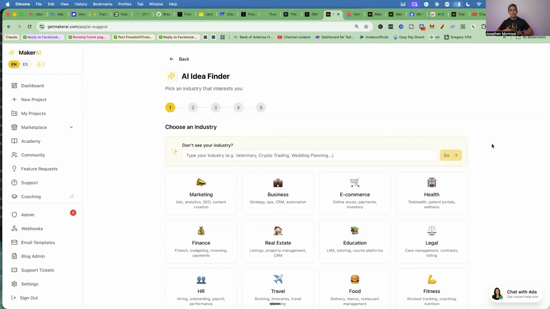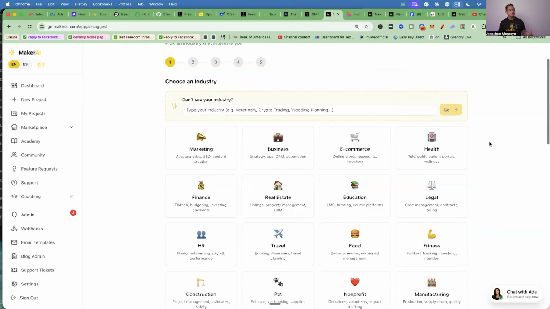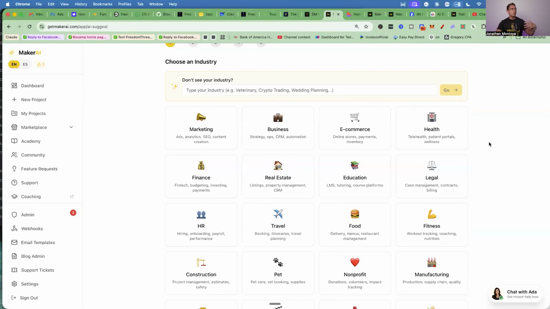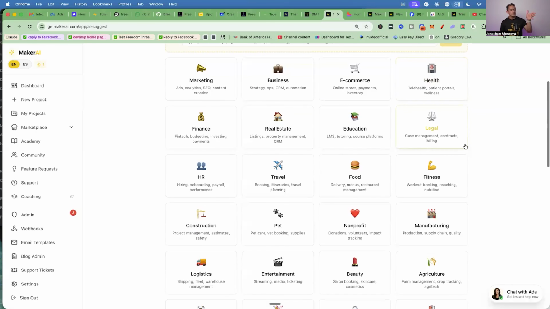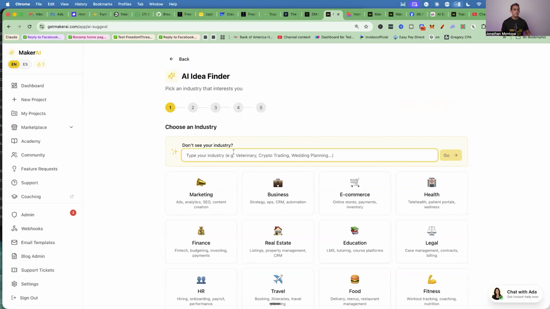Now again, you can build in any industry that you want. Again, marketing, business, e-commerce, health, finance, real estate, any type of industry you can build. And that's the beauty of this process here, okay? So let's just say you don't have your industry right here. You could just type this in, right? So for example, homesteading, and it'll give you ideas on that.